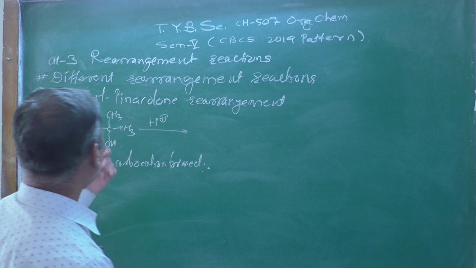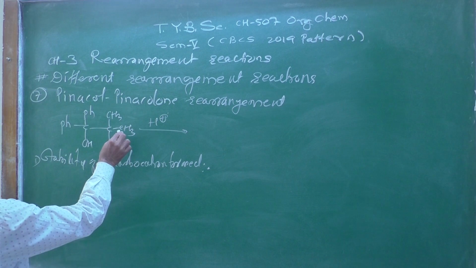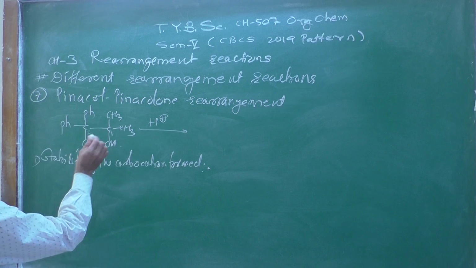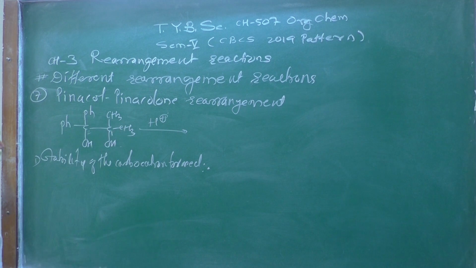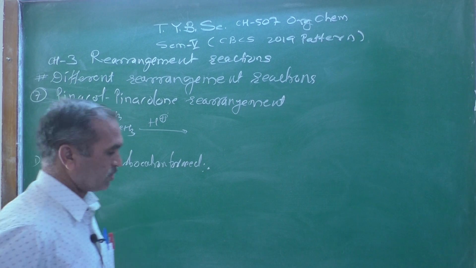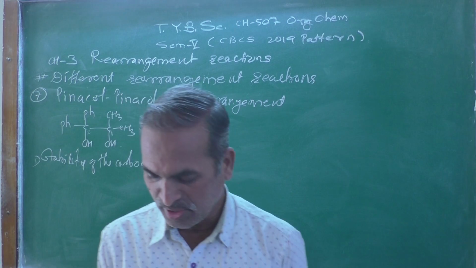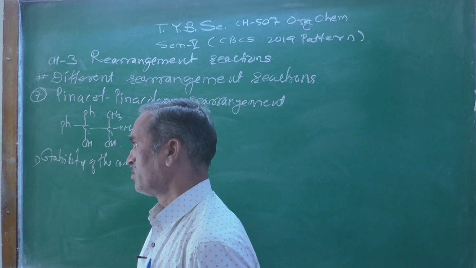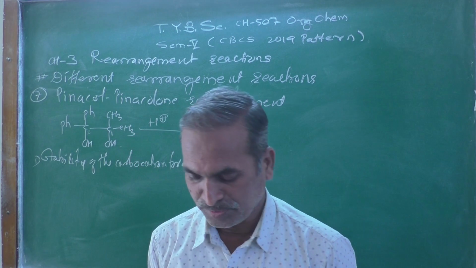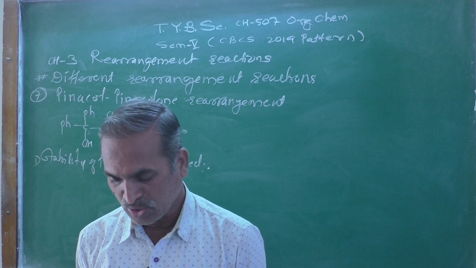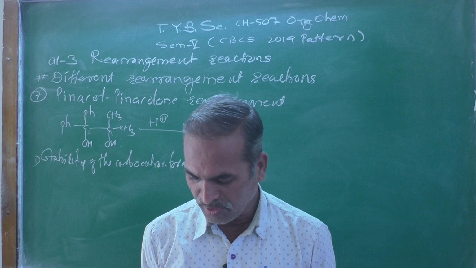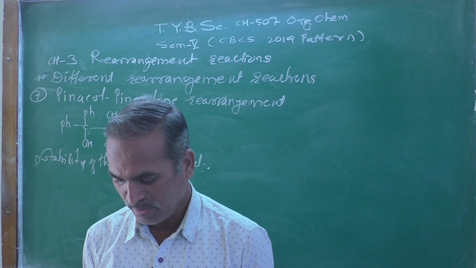Look at this, this is the name of the compound. 1,1-dimethyl-2,2-diphenyl glycol is considered a 1,2-diol, generally called a glycol. It results in the formation of the most stable carbocation.